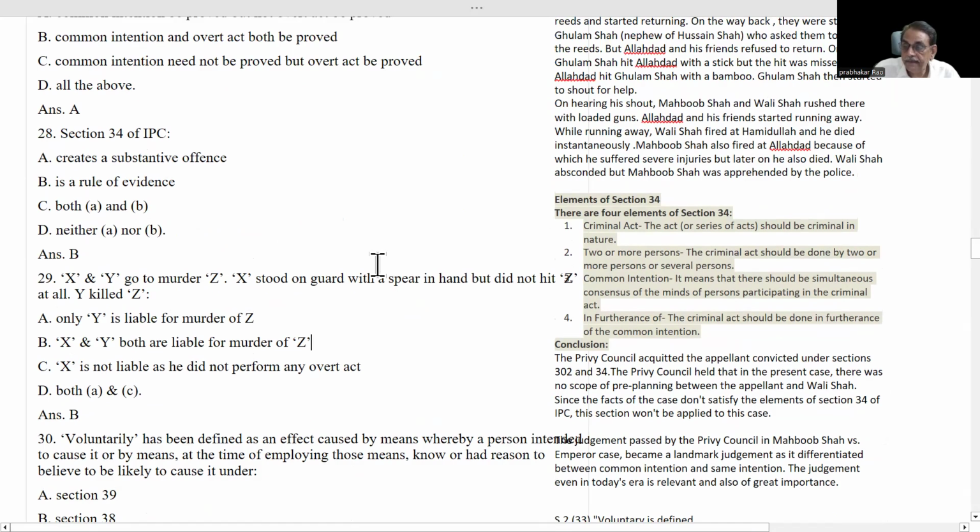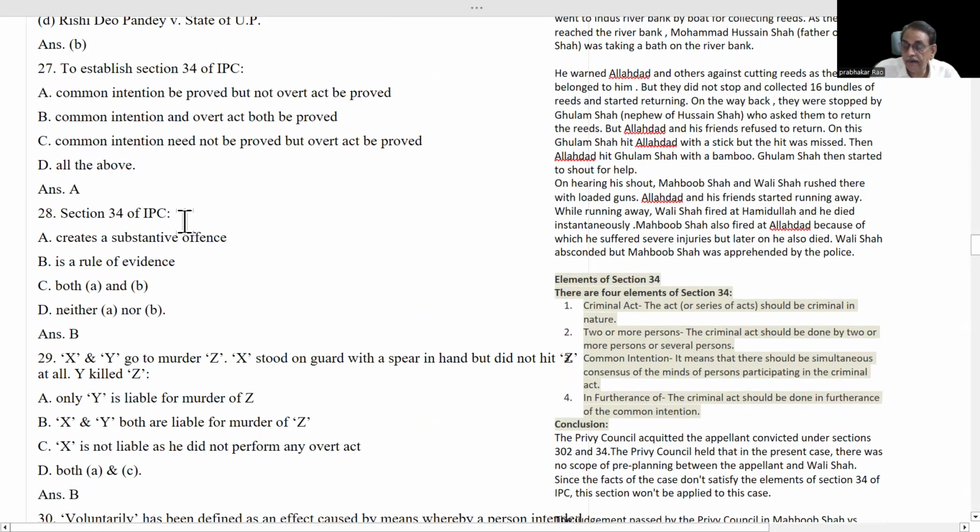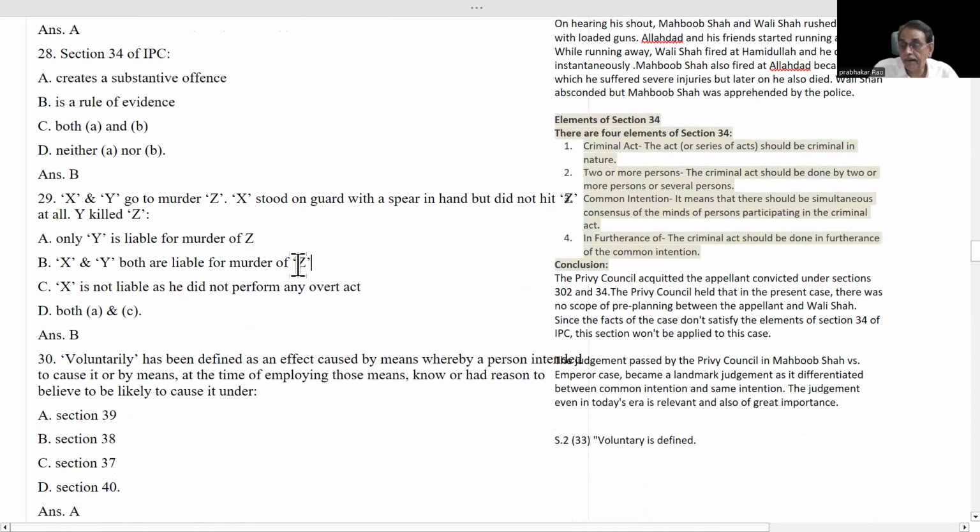One more difference between Section 34 and Section 149 I explain here itself. In Section 34, 2 or more persons are required. But in the case of Section 149, 5 or more persons are required. That is a very important difference you have to remember.